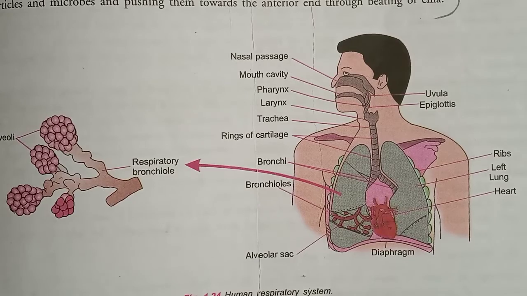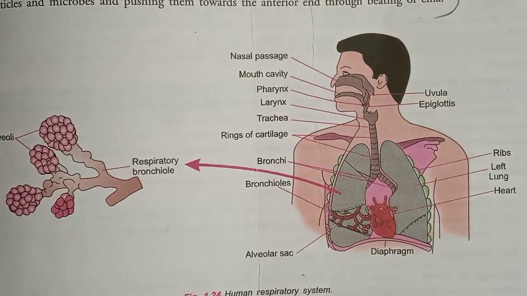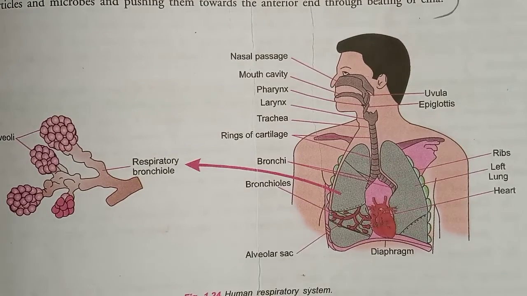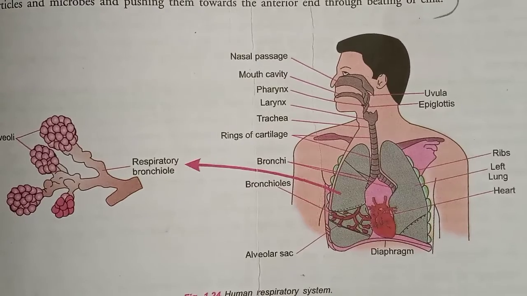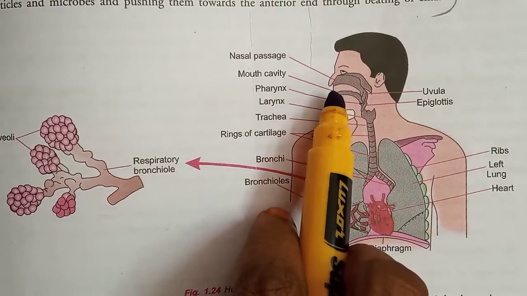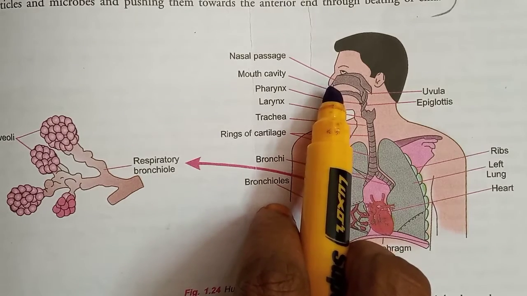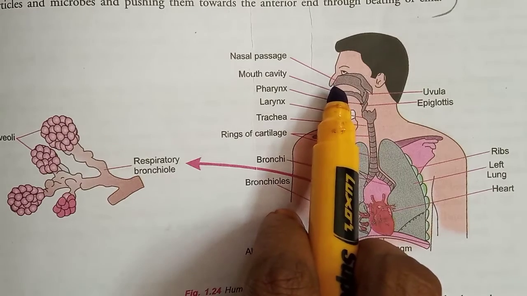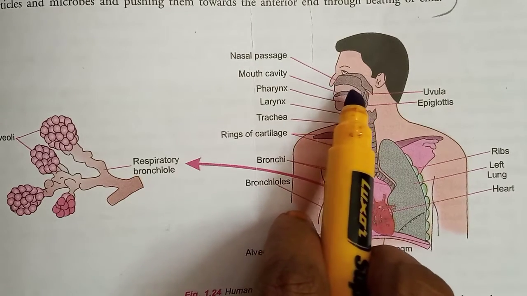Okay. So first we are going to see about nostrils. What is meant by nostrils? It is an opening through which air is taken in. Here, this is a nose. We have two nostrils.